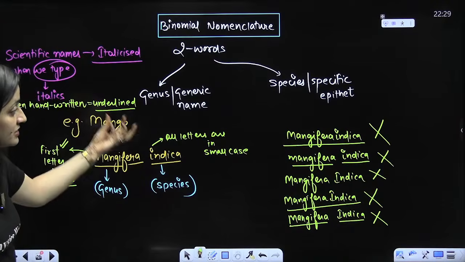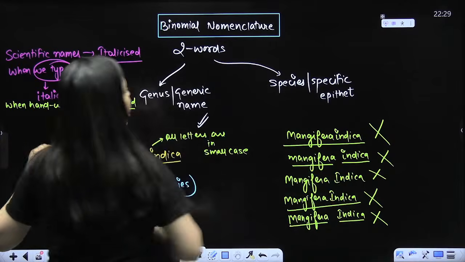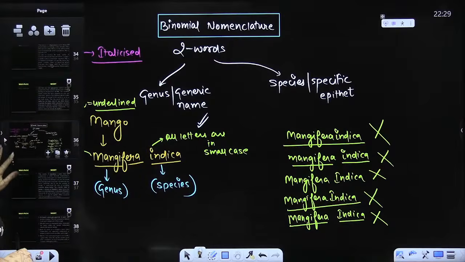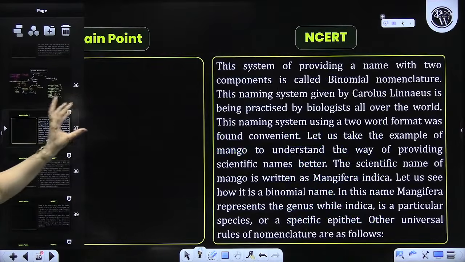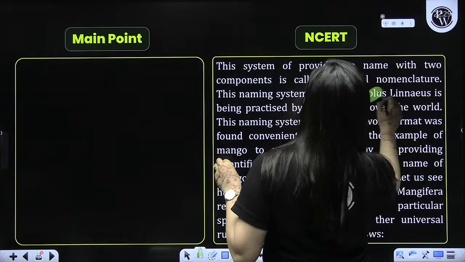So genus or species name, all letters are in small case there. So these are the nomenclature rules that we have to follow. First is the genus name, second is the specific epithet. So here you can see binomial nomenclature. Who gave this system? Who popularized this system? Carolus Linnaeus.